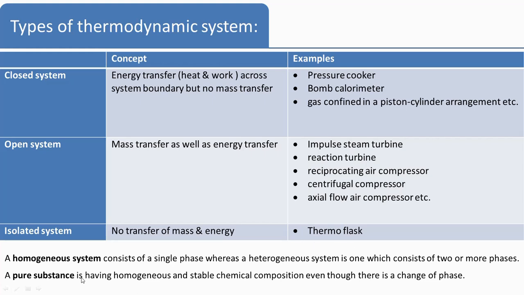A pure substance is defined as what? A substance having homogeneous and stable chemical composition, even though there is a change of phase in the working substance. So that is known as the pure substance.